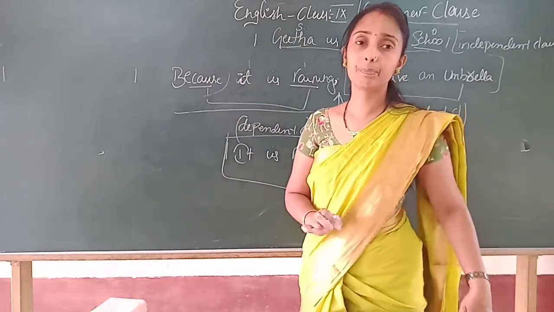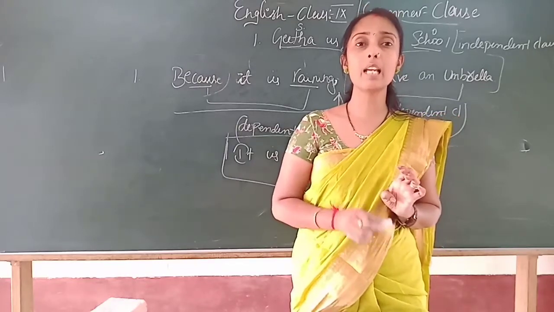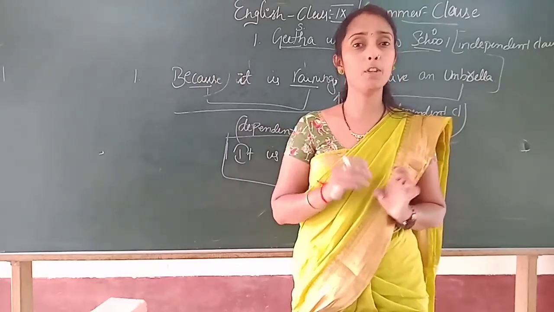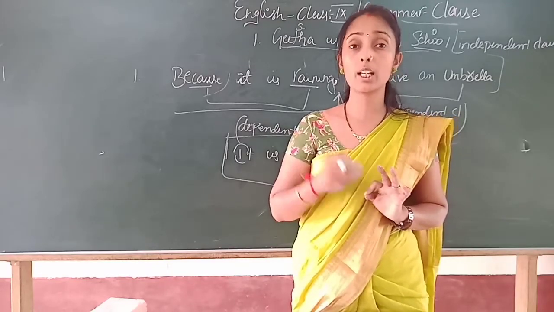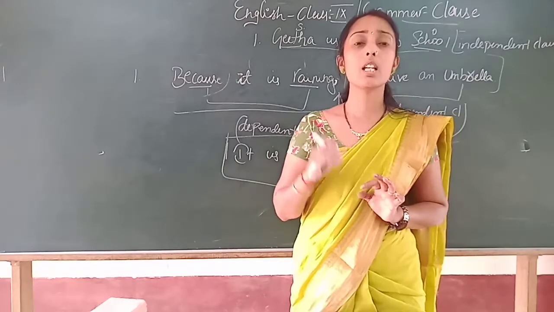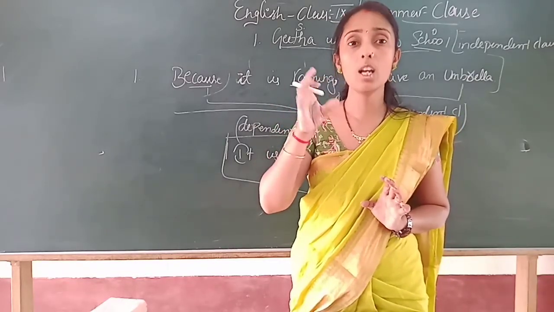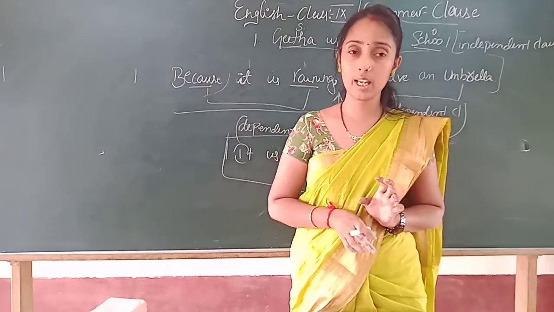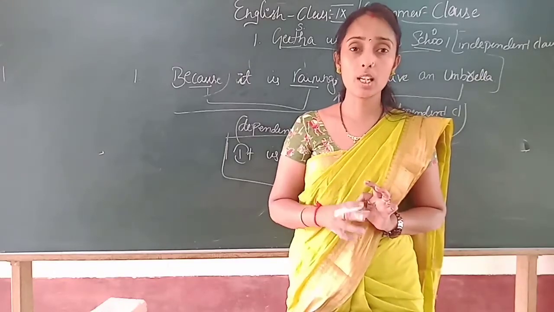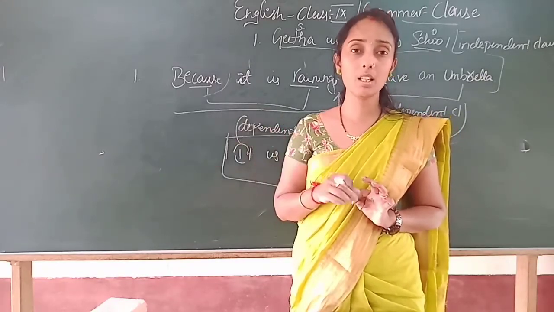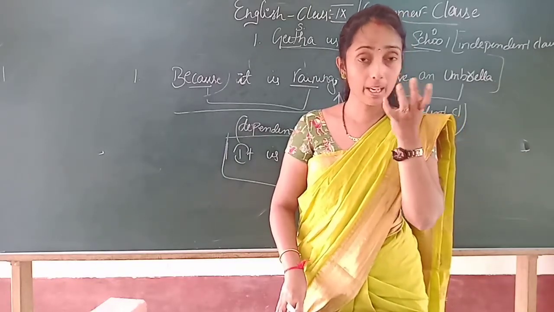Okay, an independent clause is a simple sentence and it is a complete sentence with full meaning, whereas a dependent clause is not a complete sentence and it is dependent on another sentence. Clear? Independent is a free sentence, whereas a dependent clause is dependent on some other sentence. That is why it is called a dependent clause.